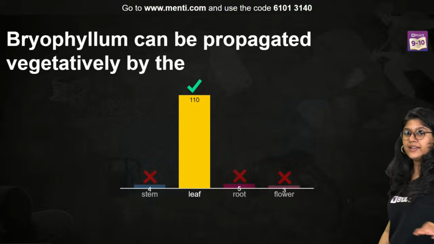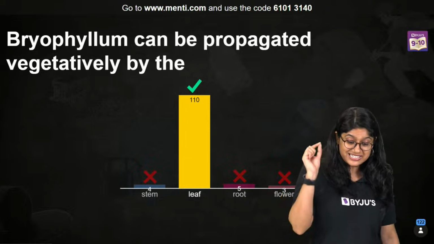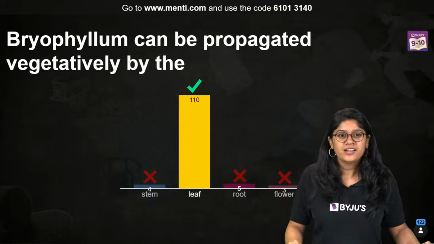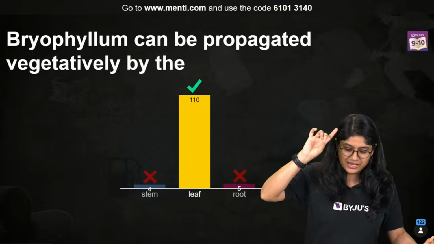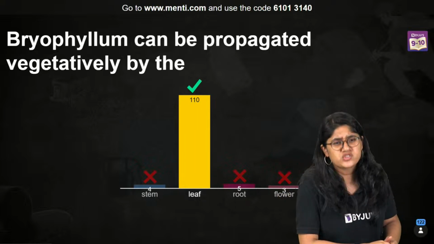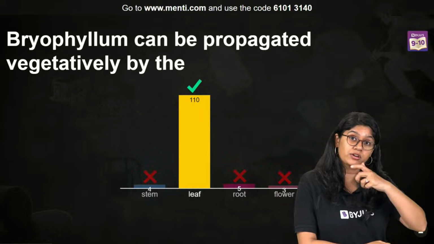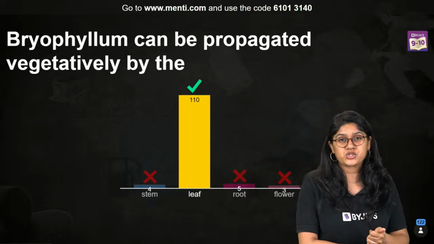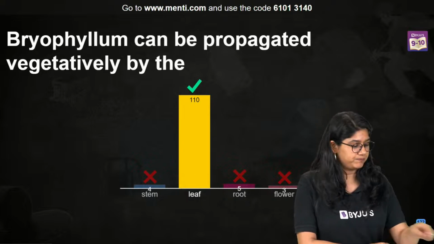Time's up everyone, and the correct answer is leaf, right? Leaf. 110 of you have voted for the correct answer. I am super proud of you. 4 of you got confused with stem, 5 of you with root, and 3 of you with flower. But we have just discussed that bryophyllum reproduces by asexual reproduction, through vegetative propagation. And we see that happening with the help of leaves.